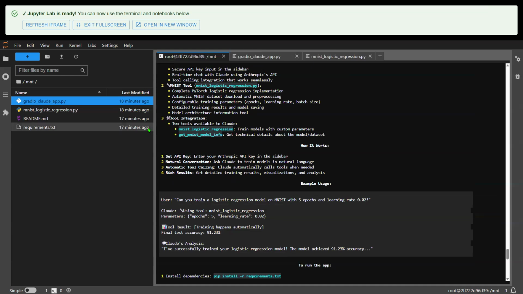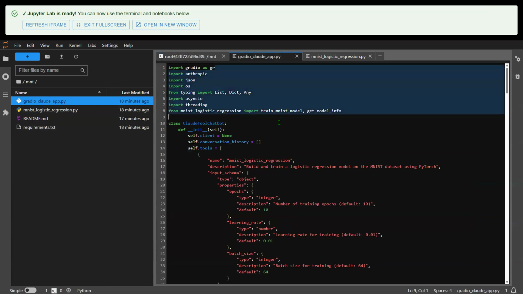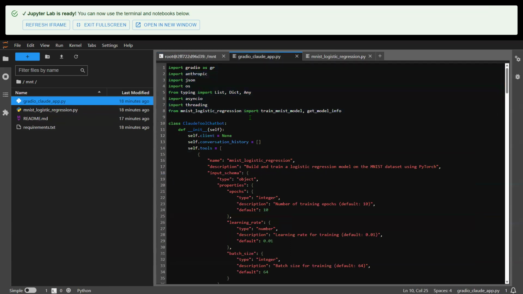Now let's take a look at the two scripts. The first one is the app.py. We can go through this together a little bit. The most important thing, I would say, is the tool calling. Here we have a customizable class object called Claude tool chatbot. There's tool calling here, and here we define the tools.